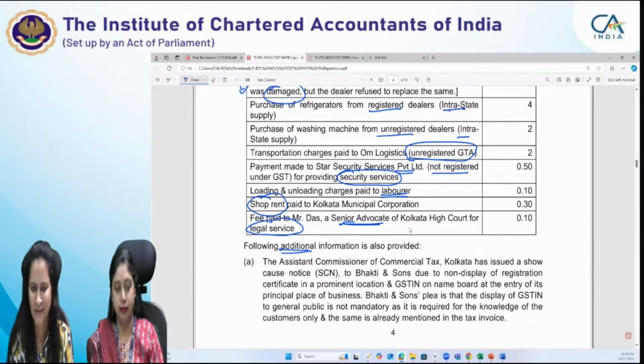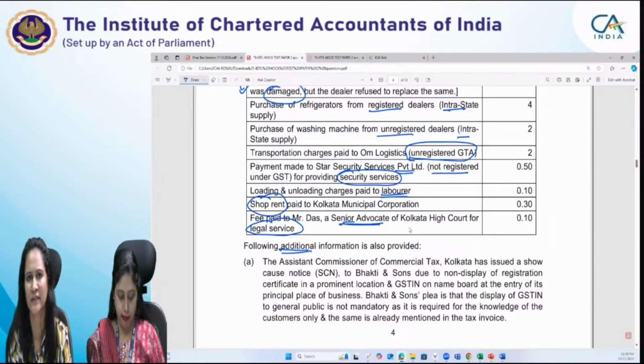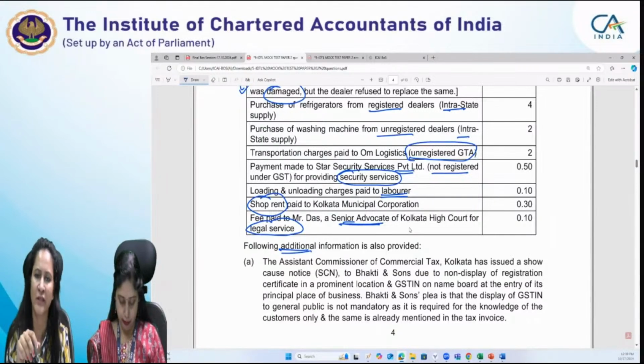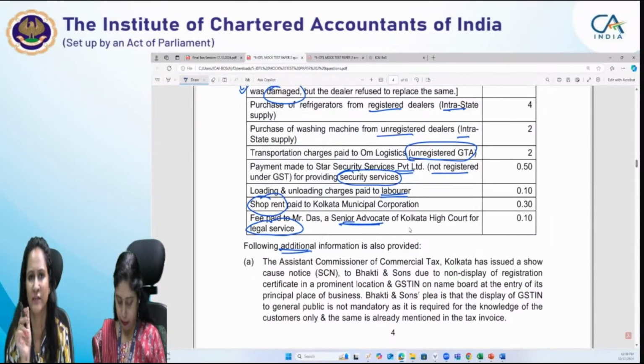See, the way I am reading the case scenario, basically during the 15 minutes, if you are reading the MCQs, whenever you are reading the case scenario for the first time, you also need to give it a quick reading. Because when we move to the questions, again you have to revisit the facts of the case scenario to particularly locate the points which are applicable while answering that question.